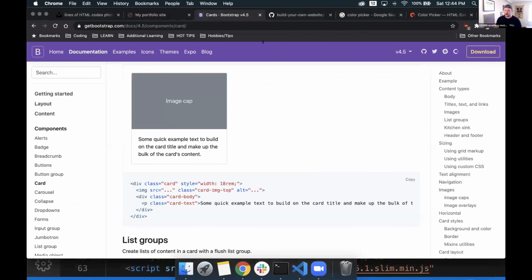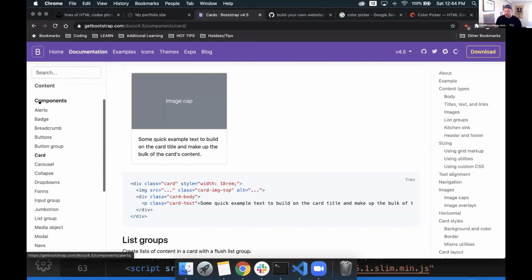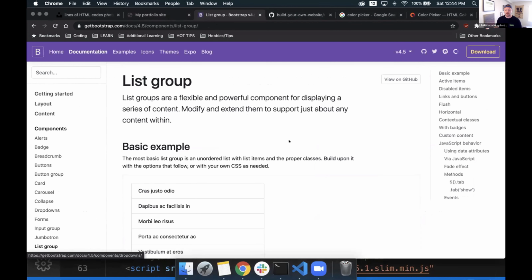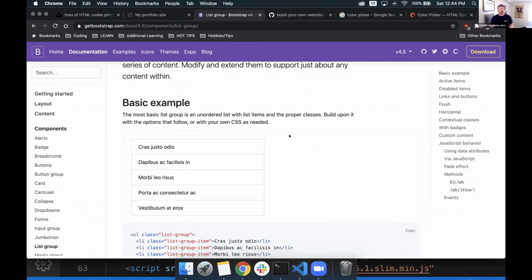All right, so we have components. We looked through all of these. We were last working with card, and we have some list groups. Cool. So these are some really nicely styled ones.